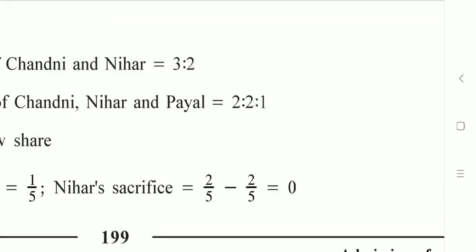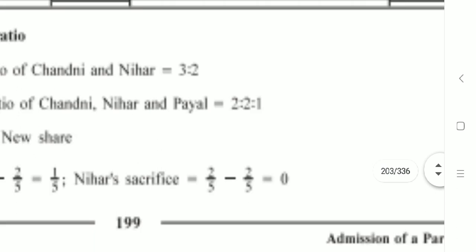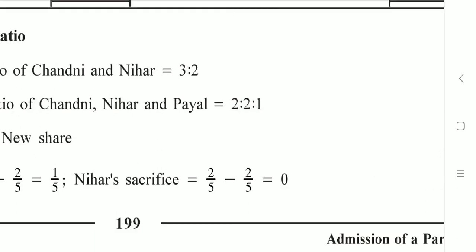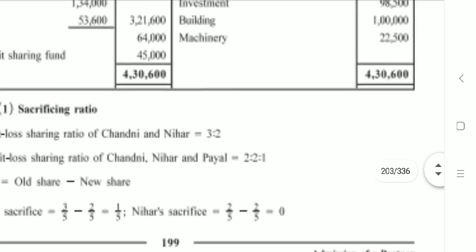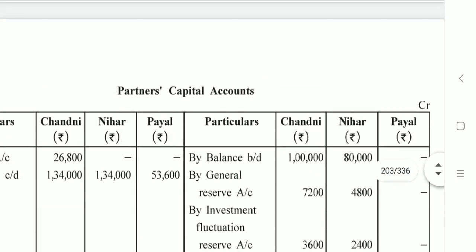2:2:1 is your new ratio. On that basis we know what is the share given to the new partner. That is 1/5. And if you compare this with Chandni's sacrifice, Chandni has also sacrificed just as much. 1/5 is sacrificed by Chandni and 1/5 is the share received in profit by the new partner, that is Payal. Nihar does not sacrifice. Okay, fine. We'll start with the adjustments now.